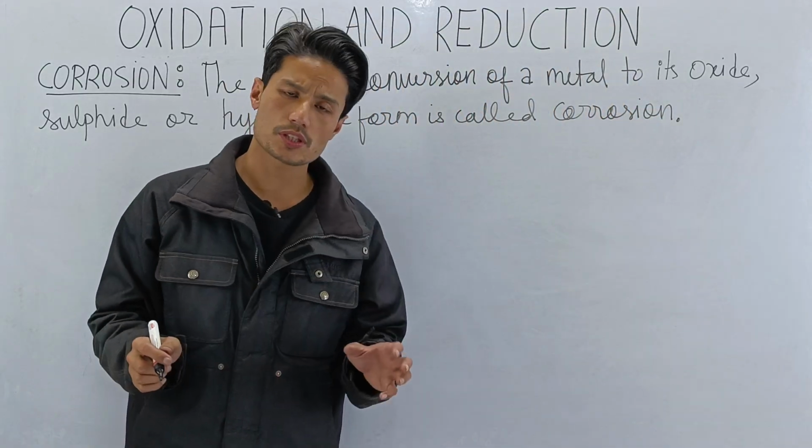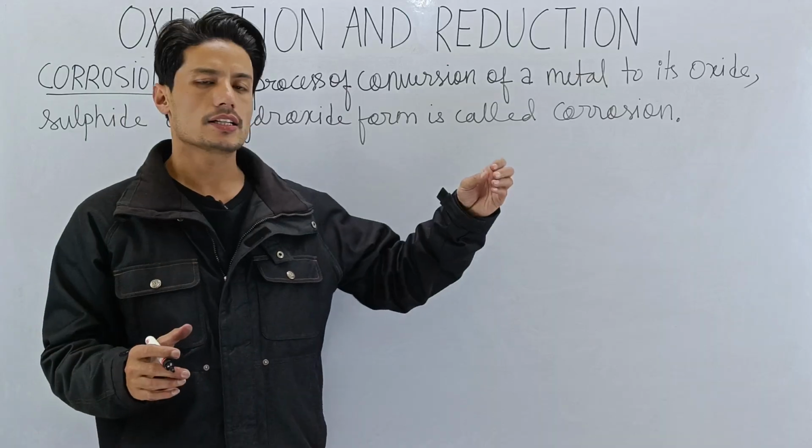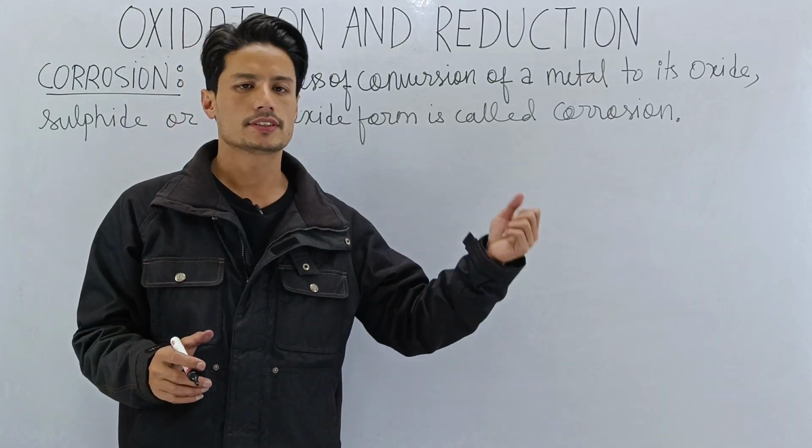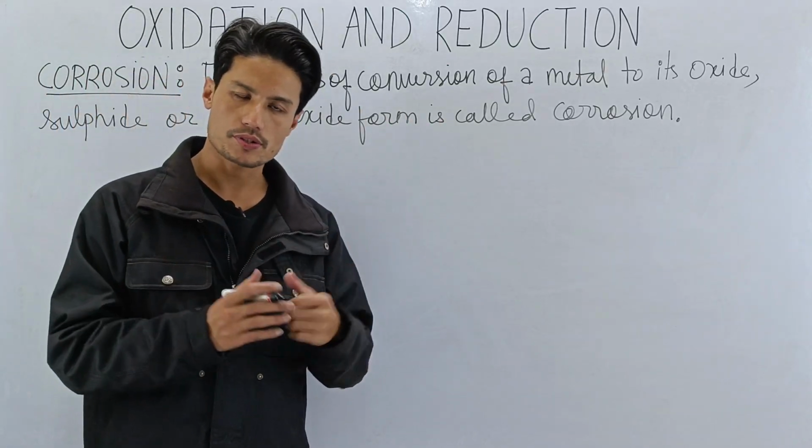So corrosion is the process by which a metal is converted to its oxide, sulfide, or hydroxide form.